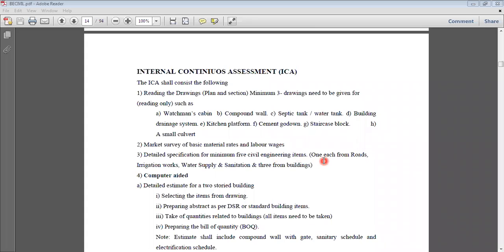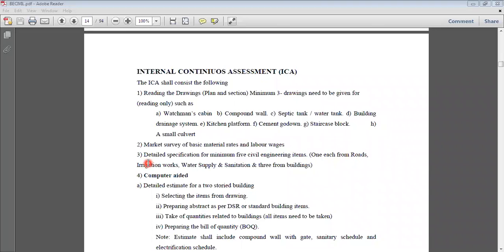Which items do we have to select? We have to select one item from roads, a second item from irrigation work, a third item from water supply, a fourth item from sanitation, and 3 from buildings. From buildings you can take excavation, PCC, plastering, painting, RCC, any brickwork, anything you can take. For roads, you can take excavation or road bituminous surface or any rigid pavement construction.